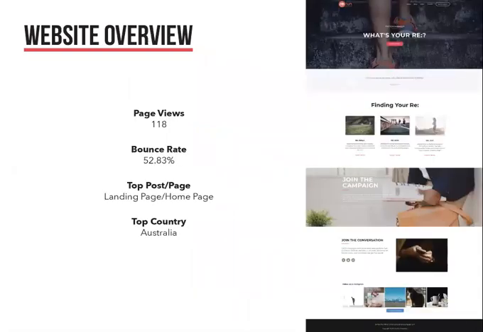First of all, we'll look at the main website found at reruncampaign.com, which has reached a total of 118 page views and a bounce rate of 52.83%. The landing page is currently the top page on the site's visited pages, and most traffic comes from Australia.